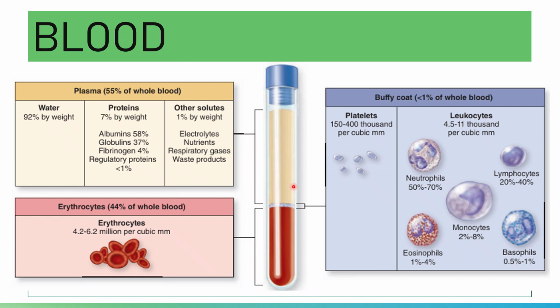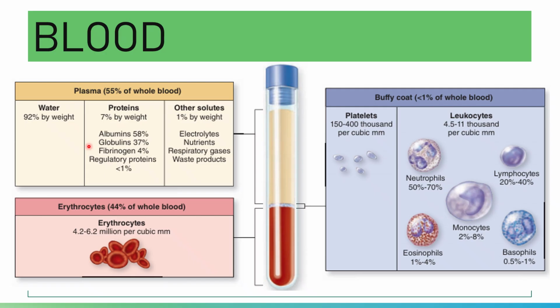You have the plasma portion, which accounts for 55% of the whole blood. Then you have your erythrocytes, or hematocrit, which is 44% of your whole blood. And then you have the buffy coat, which is less than 1% of the whole blood.